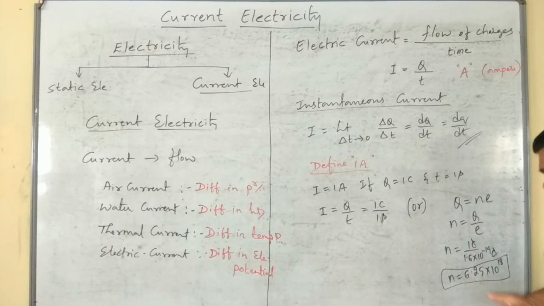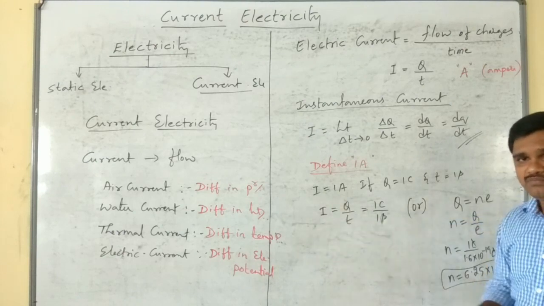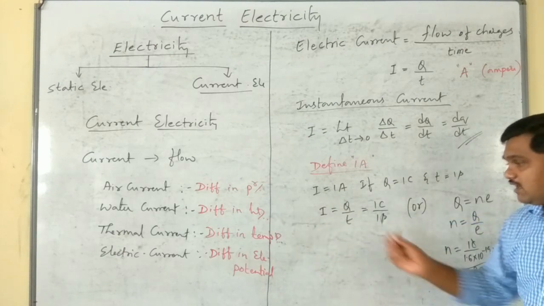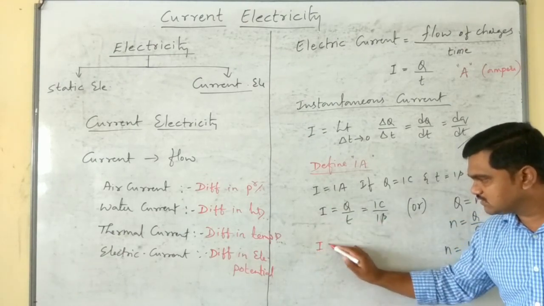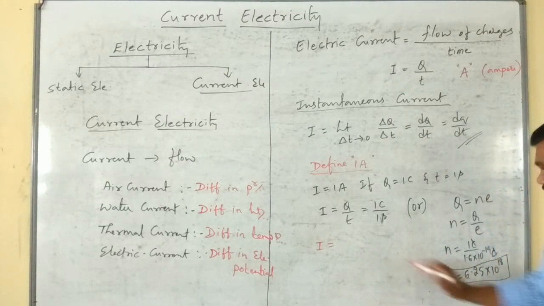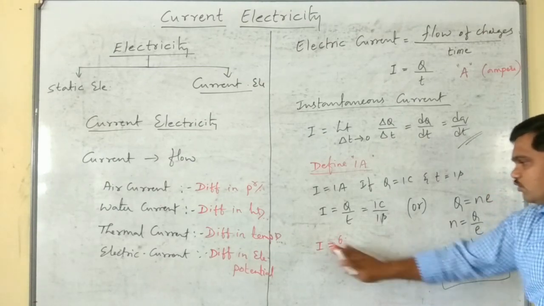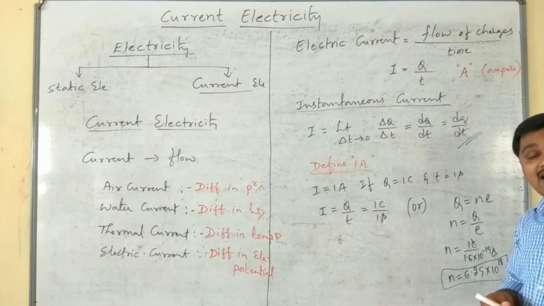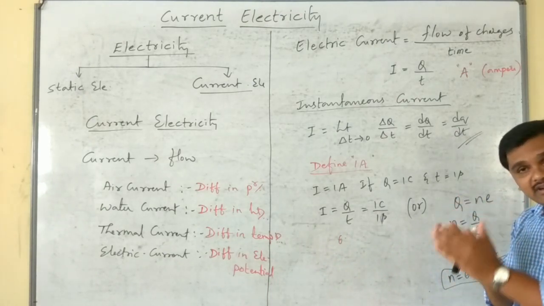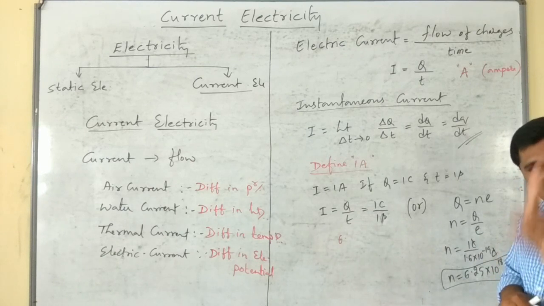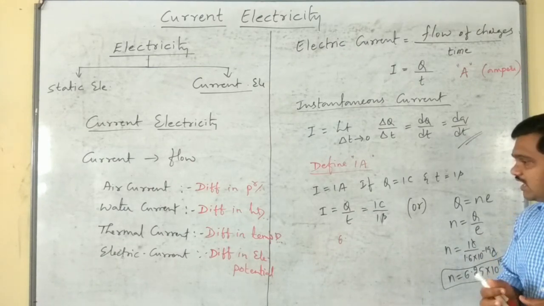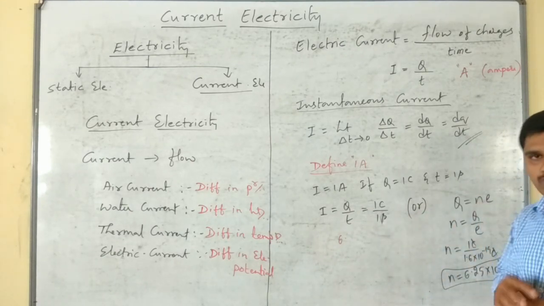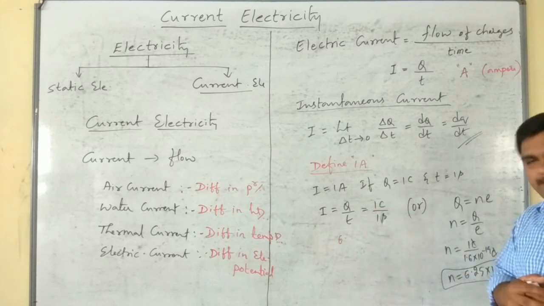Okay, using this value of electrons, we can also define 1 ampere of current. Current flowing through the conductor is said to be 1 ampere if 6.25 into 10 power 18 electrons cross a given area of cross section in 1 second. Like that also we can define 1 ampere. This is the simplest way.